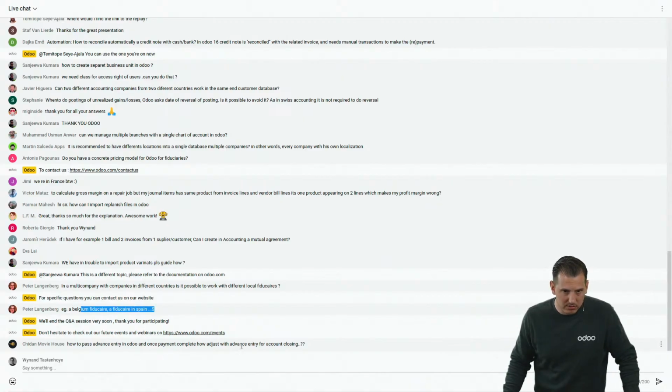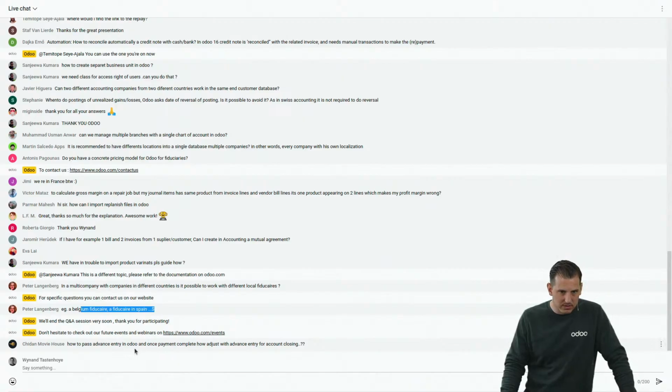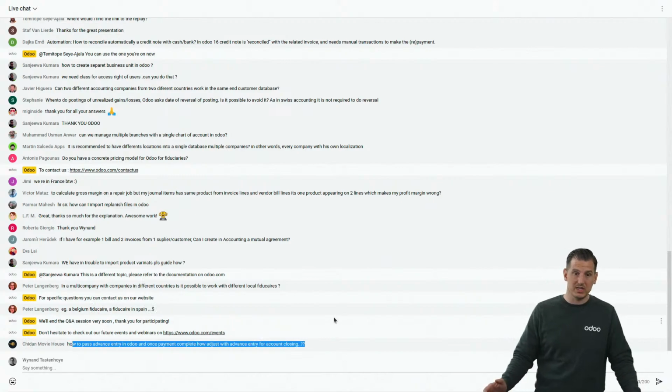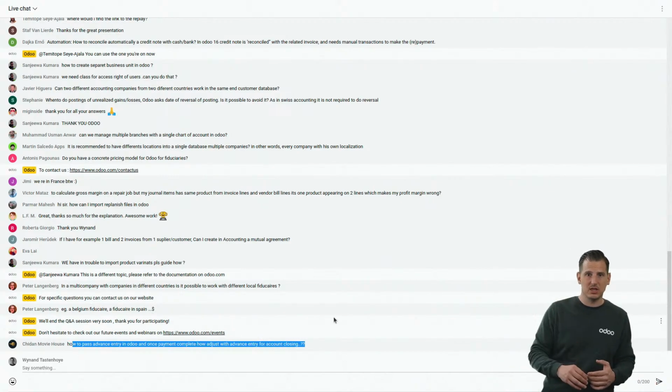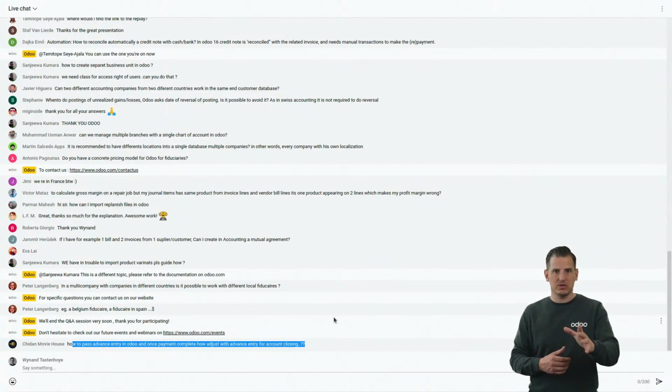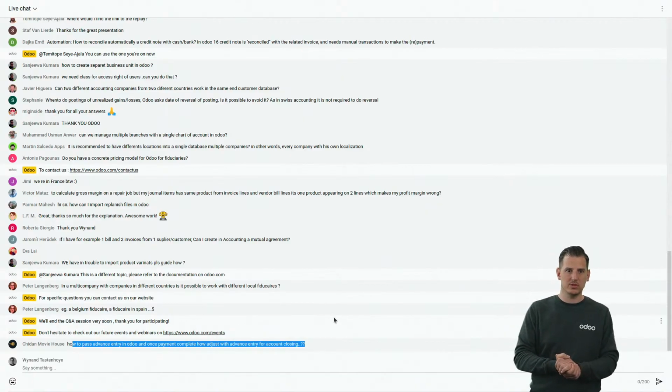How to best advance once payment? How to pass advanced entry once payment complete? Sorry, the question is not 100% clear for me. But again, for best practices and specific cases, I think it's better to contact your partner or your consultant in order to obtain the right answer for your specific case.